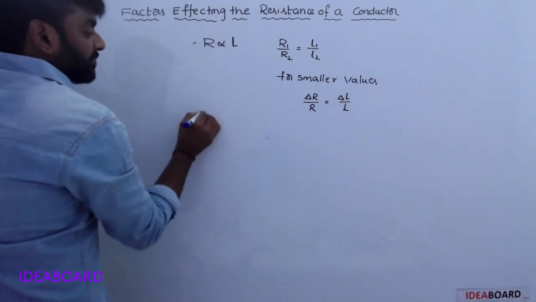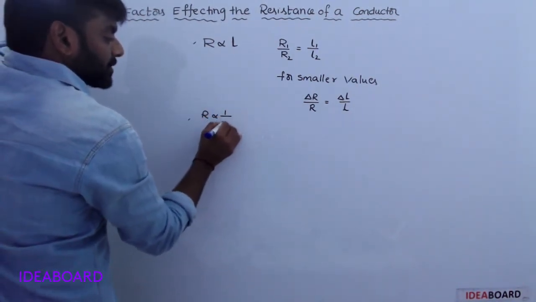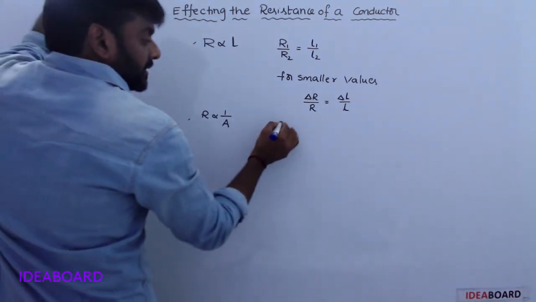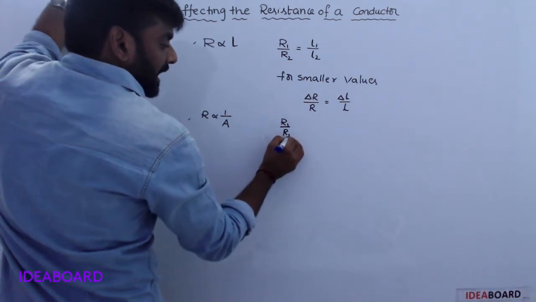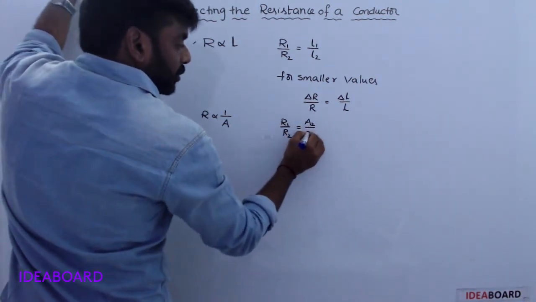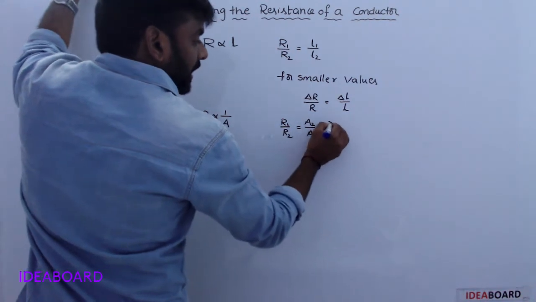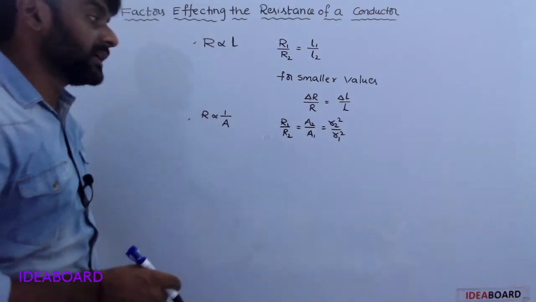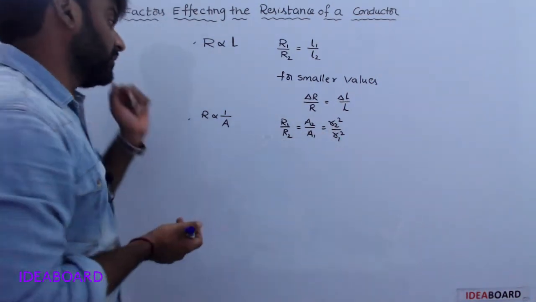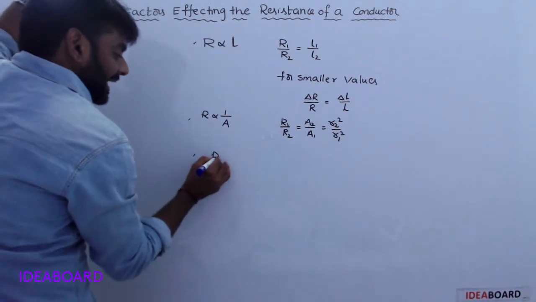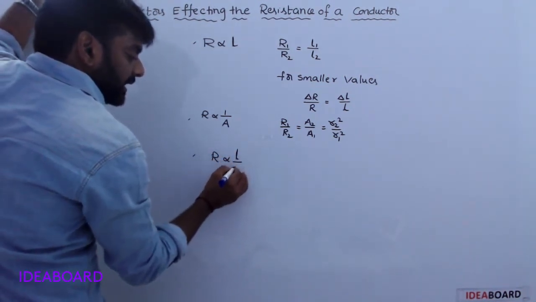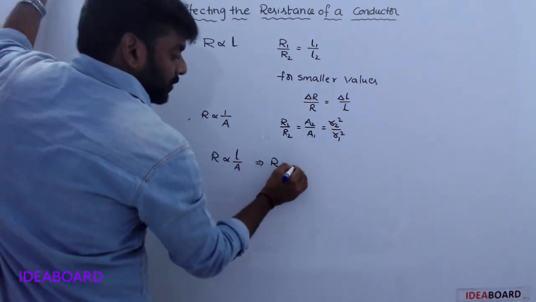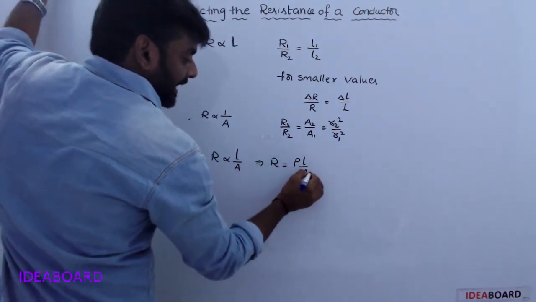Okay. Next, resistance is inversely proportional to area. Simply, we write R1 by R2 is equal to A2 by A1. In terms of radius, R2 square by R1 square. Okay. Now, resistance is directly proportional to length, inversely proportional to area. Now here, R is equal to rho into L by A.